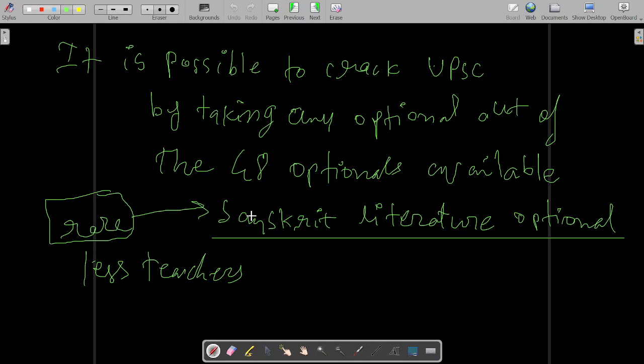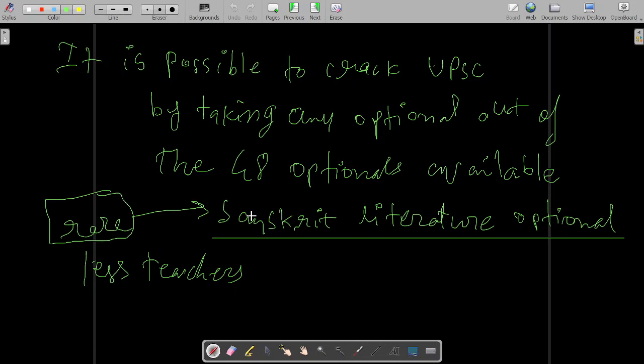This is a blatant fact. You will always need some guidance. So for such rarest of rare optionals, such as Sanskrit literature optional or animal husbandry optional, if no teacher is available in Delhi, then what to do? Then never take such an optional. Take some parallel, similar optional.